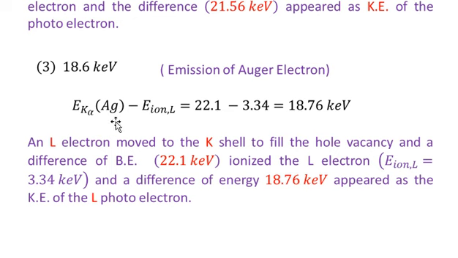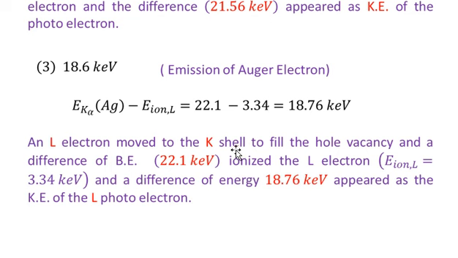So you see that in this process there is a movement of two electrons. One of the L electrons moved to the K shell, and the second condition is that the K alpha radiation removed the second L electron from the atom. So this L electron is actually the Auger electron, and this Auger electron will acquire an energy of 18.76 kilo electron volt. So let me read this statement.